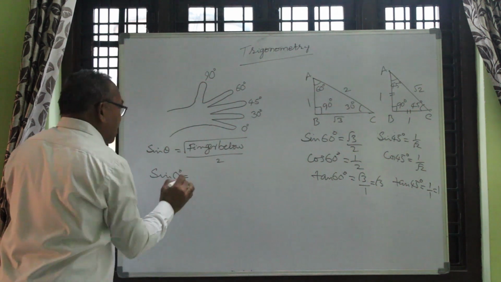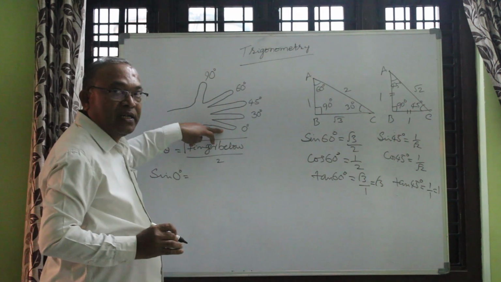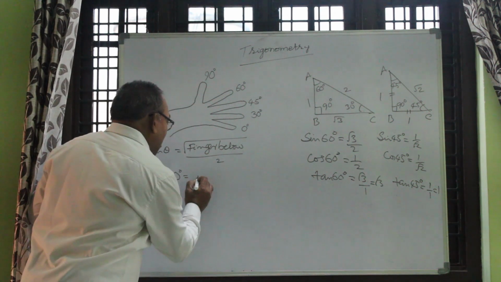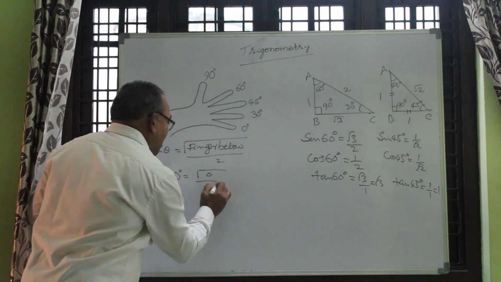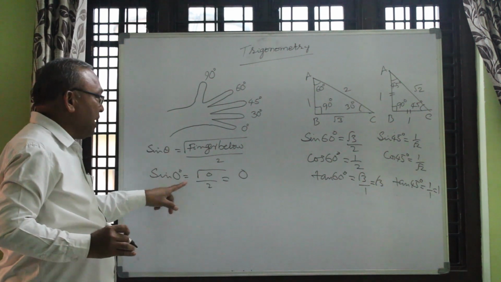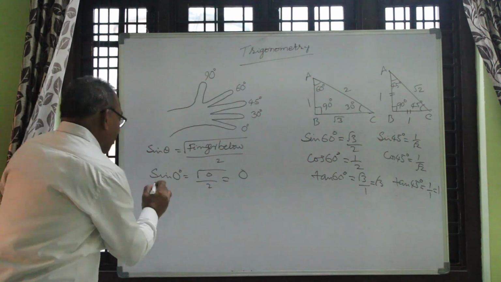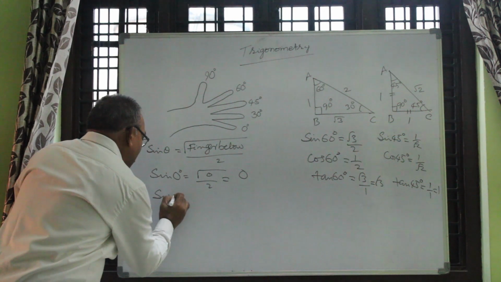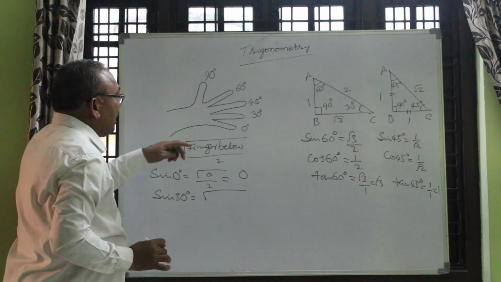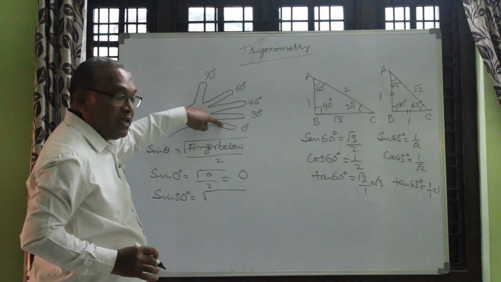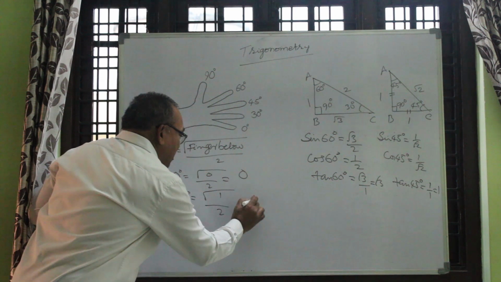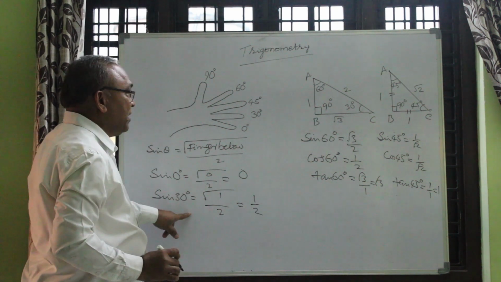Sin of 0. Sin of 0 means below there is nothing. So under root of 0 by 2, and 0 by something is 0. So in that way, sin of 0 is 0. In the same way, take sin 30 degrees. Under root of 30 degrees, below there is 1. You keep here 1 by 2. This is nothing but 1 by 2. Sin 30 is 1 by 2.